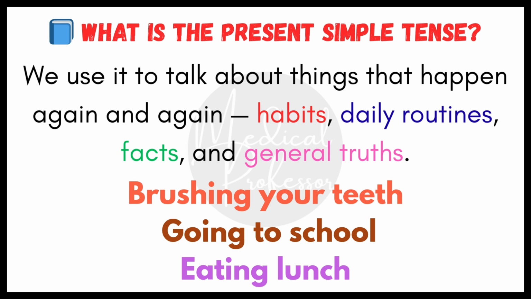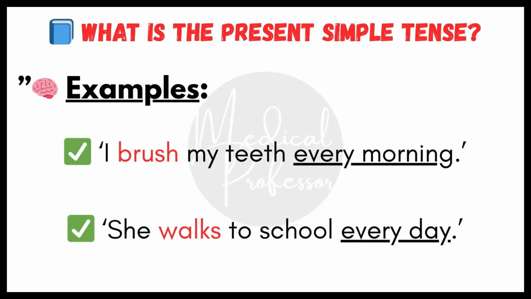The present simple tense is one of the most commonly used tenses in English. We use it to talk about things that happen again and again: habits, daily routines, facts, and general truth. If something happens regularly, like brushing your teeth, going to school, or eating lunch, we use the present simple to describe it. Examples: I brush my teeth every morning.